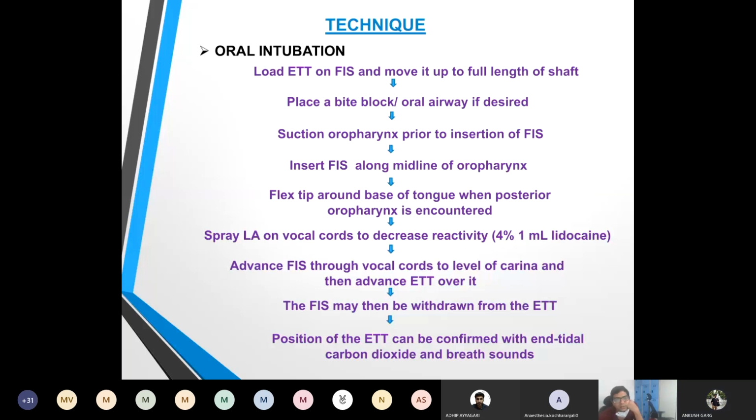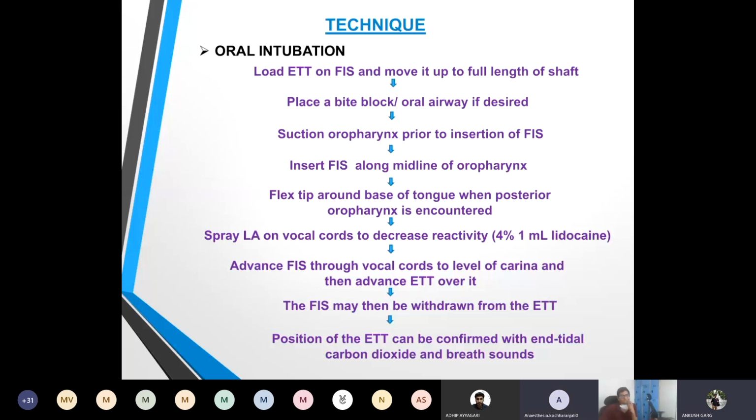For this oral intubation, you must have done adequate preparation of the patient: you have given a drying agent like glycopyrrolate, some sedation, some anxiolysis, and adequate patient preparation. Only then do you proceed with oral intubation. Yes, sir, this is the epiglottis and the larynx.